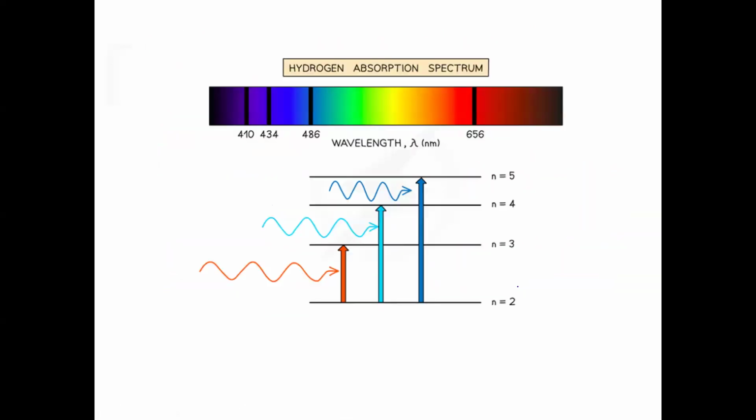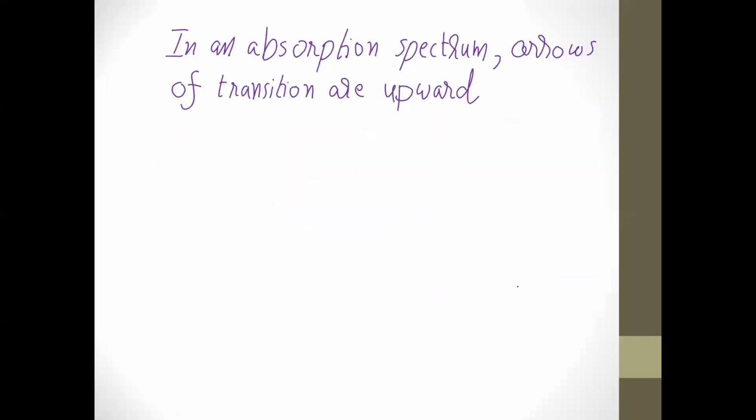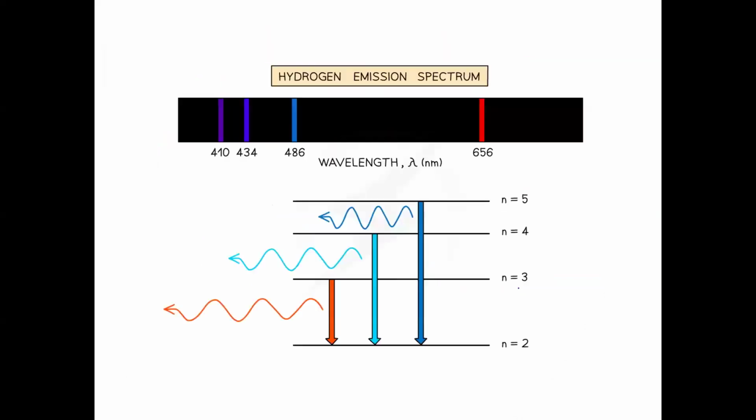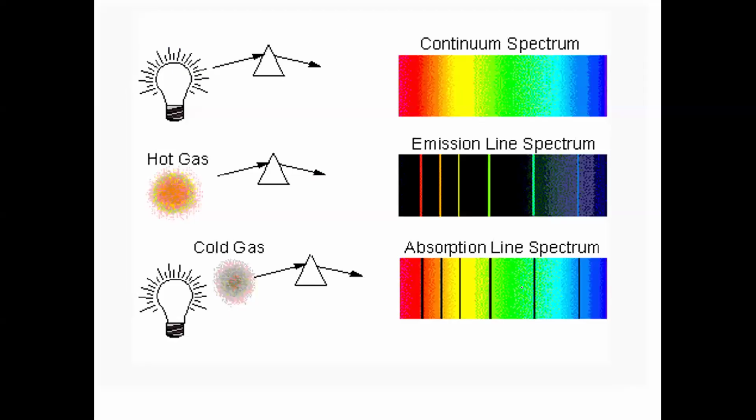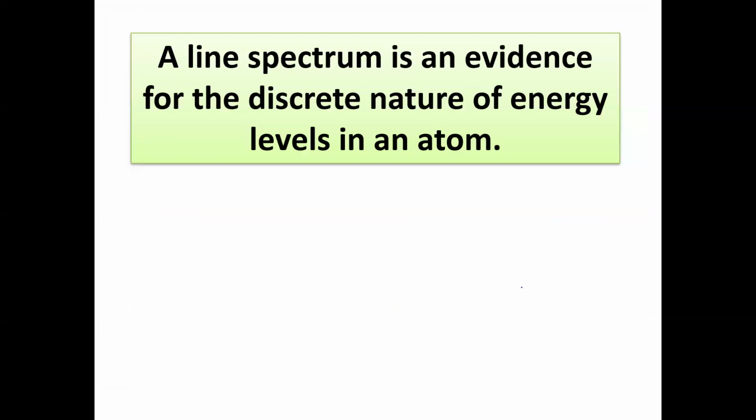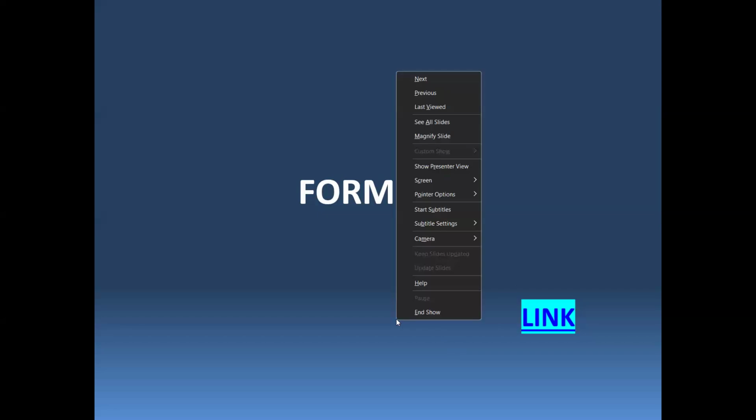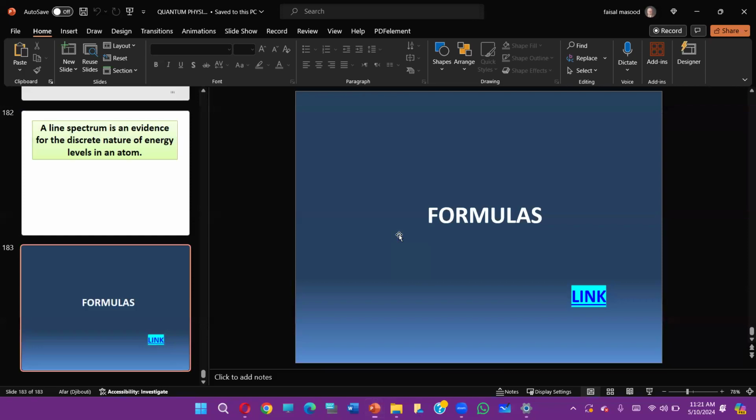Now look at this. The arrows are upward and they are causing dark lines. In an absorption spectrum, arrows of transition are upward. Look at this. Now, this is called an absorption spectrum example. Comparing spectra: first is continuous, second is emission, third is absorption. What is the conclusion? A line spectrum is evidence for the discrete nature of energy levels in an atom. So that's all for the revision of this chapter.